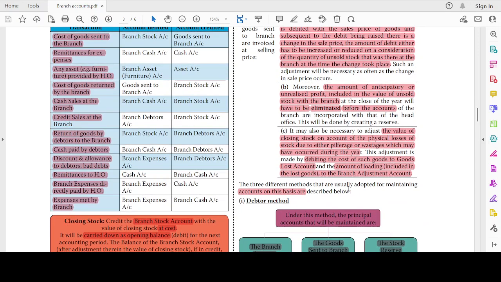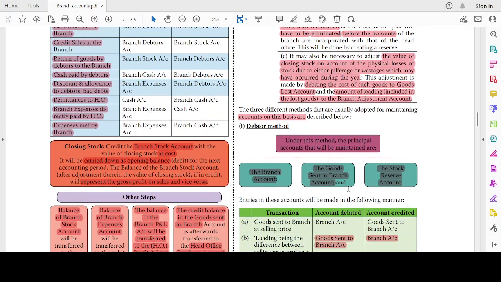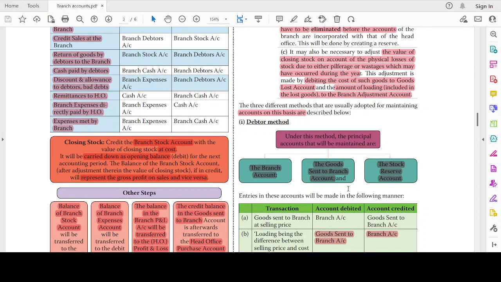There are three different methods again. What are they? Debtors method, stock and debtors method, final accounts method. Debtors method: under this method, the principal accounts that will be maintained are the branch account, the goods sent to branch account, and the stock reserve account. Branch account is the major account. Goods sent to branch account is like a stock account, and the stock reserve account is the loading, that is, the unrealized profit in the stock, which is known as the stock reserve account.